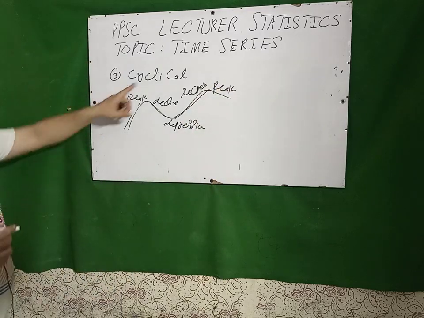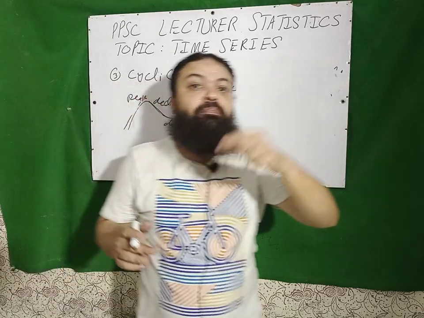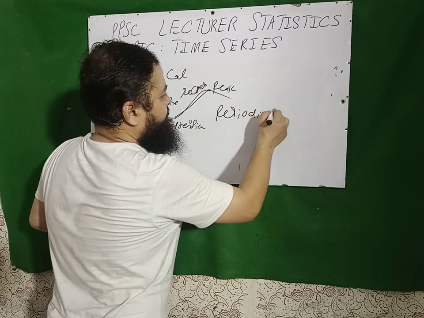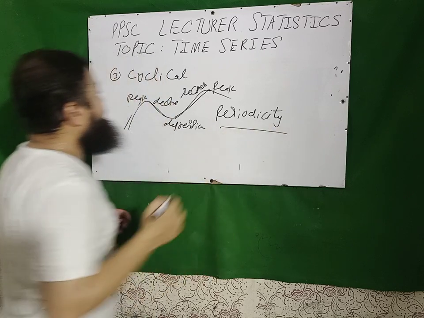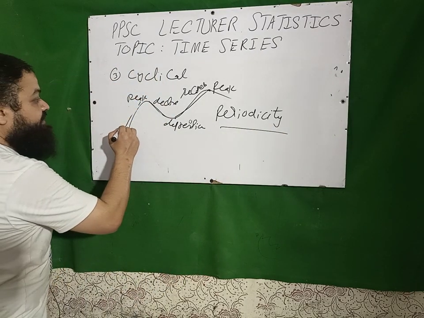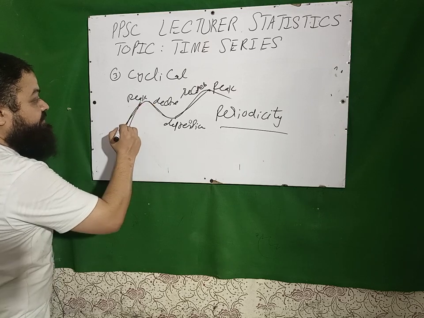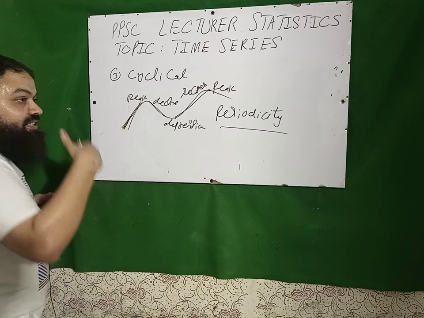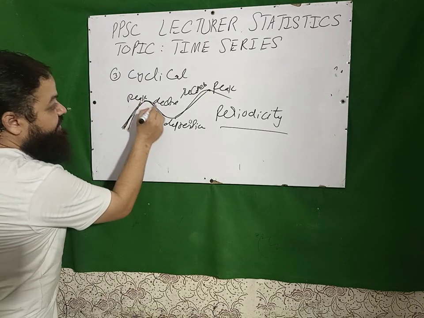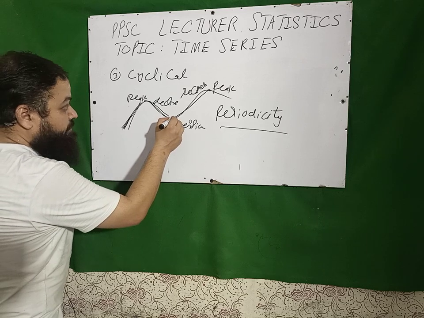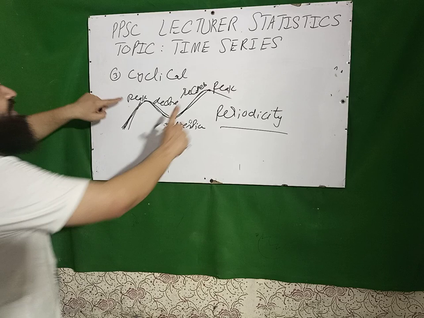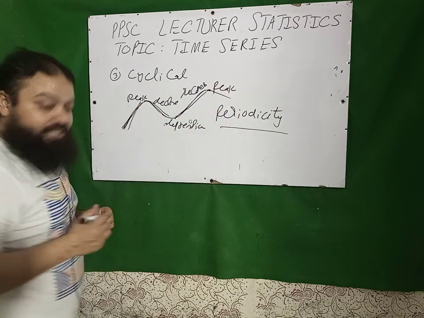A very important question in cyclical is the periodicity. In cyclical variations, we have a complete cycle. In a business, there is a period of prosperity, we are earning more and more, and then after the peak, we have a decline, contraction, depression, and then a period of recovery and peak. In cyclical variations, we have the difference between two peaks, which is very important.